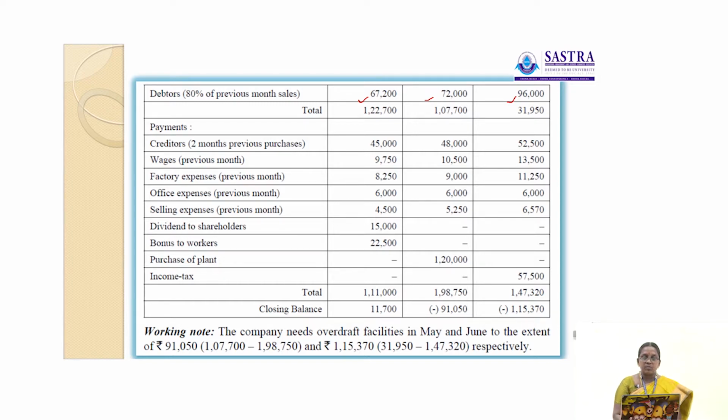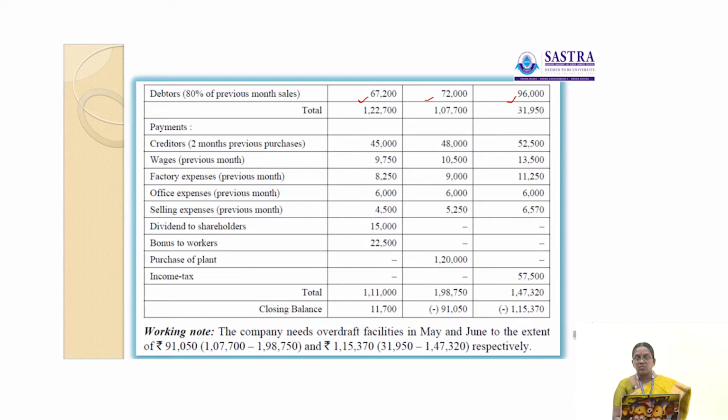Then next one is payments. Creditors 2 months previous purchases. Here first month 45,000, next 48,000, then 52,500. Then wages that is paid in the next month, following month. So, the previous month is paid in the next month.